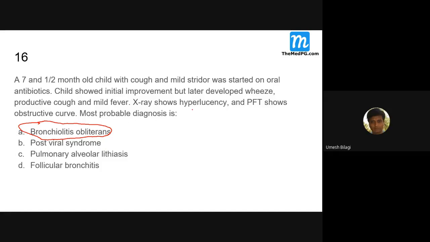So you get this hyperinflation, and PFT will show an obstructive curve. Initially there will be improvement, later on deterioration. In some patients the body reacts very abnormally or excessively to the injury and causes this condition. It is obliterans. It is not only in children; it can happen in adults secondary to other injuries.